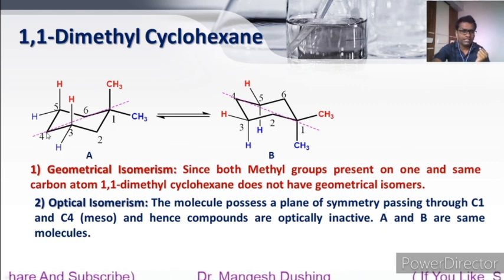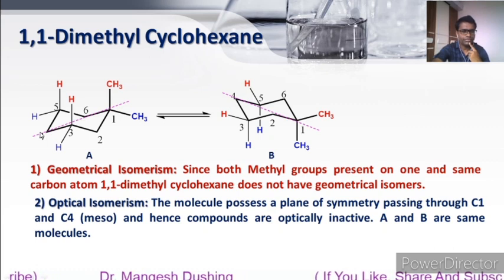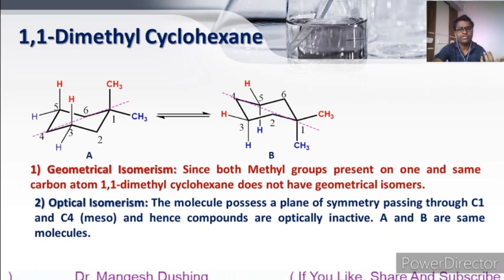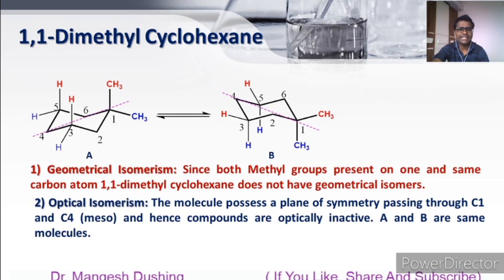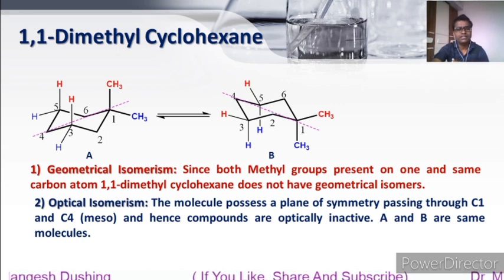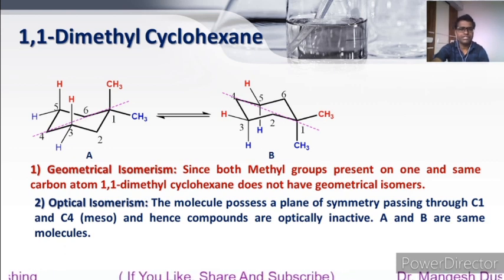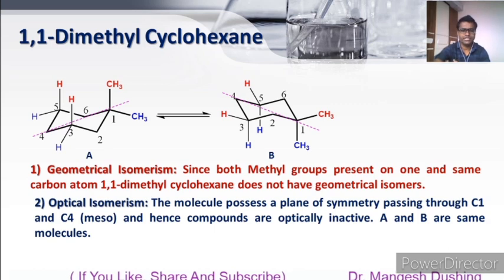Similarly, this compound possesses a plane of symmetry. The plane is passing through carbon number 1 and carbon number 4. So this compound is meso, and meso compounds are optically inactive. So compound A and compound B are optically inactive. They are one and the same meso compound. They are mirror images of each other, which are superimposable mirror images.